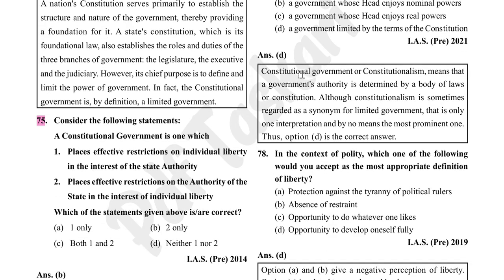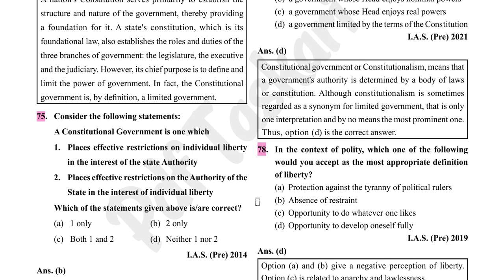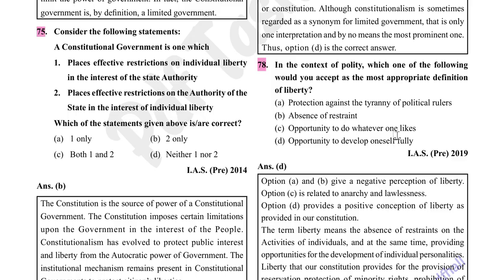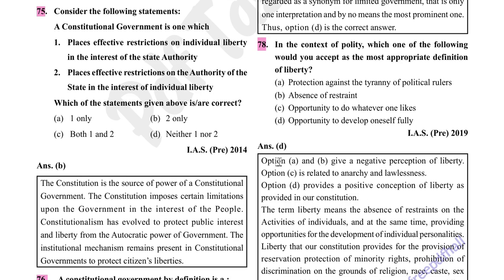Constitutional government or constitutionalism means that a government's authority is determined by a body of laws or constitution. Although constitutionalism is sometimes regarded as a symbol for limited government, that is only one interpretation and by no means the most prominent one. In the context of polity, which one of the following would you accept as the most appropriate definition of liberty? Opportunity to develop oneself fully.